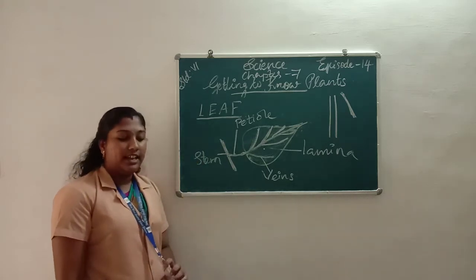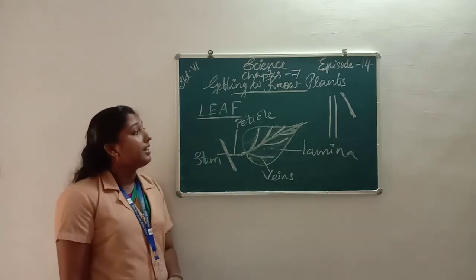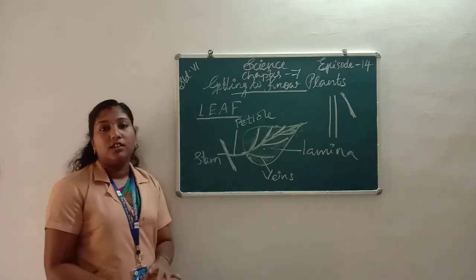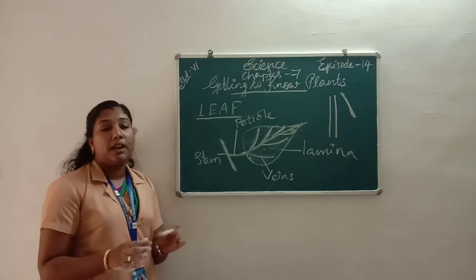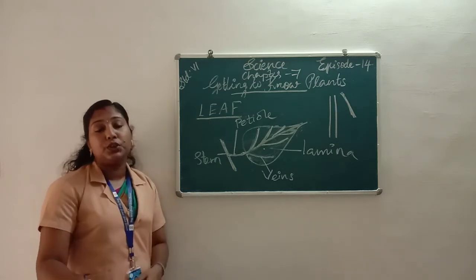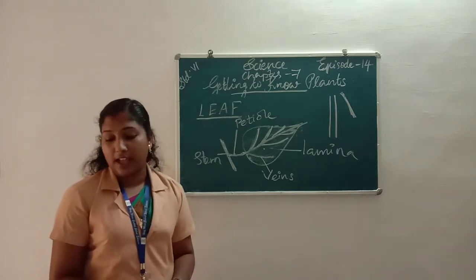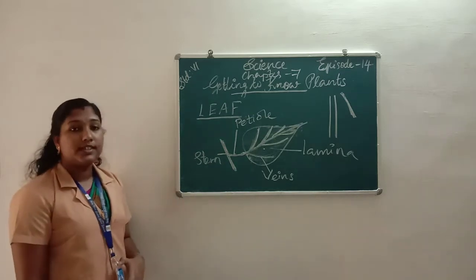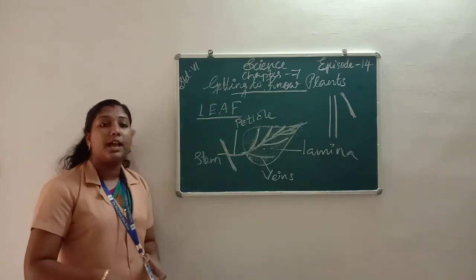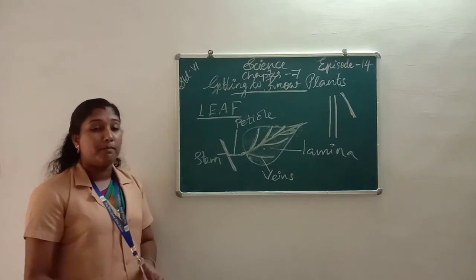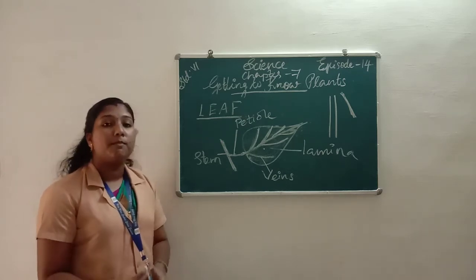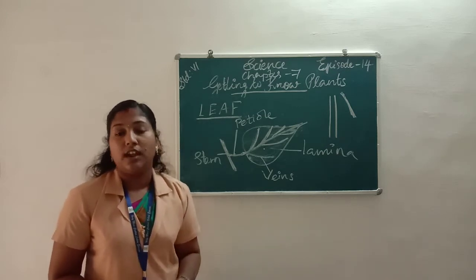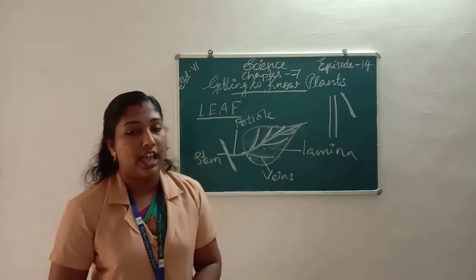Next we learn about the different parts of a plant. The different parts of a plant can be classified into two systems: root system and shoot system. The root system consists of the different types of roots and their branches. The root system consists of different roots: taproot, fibrous root and lateral roots.